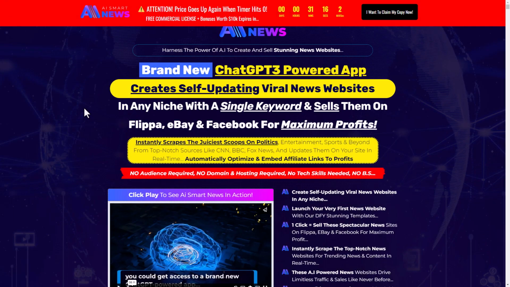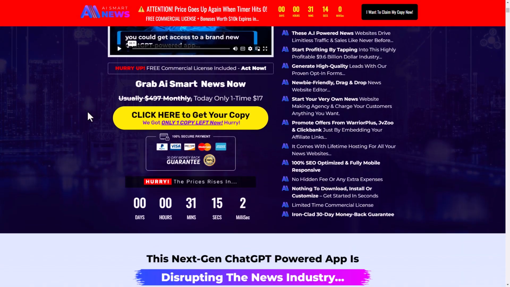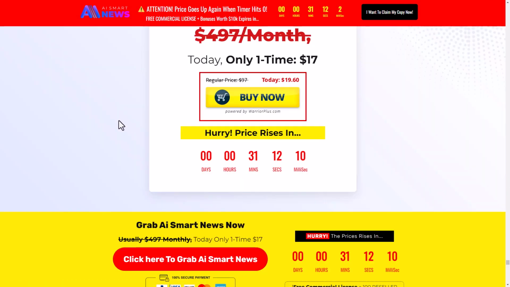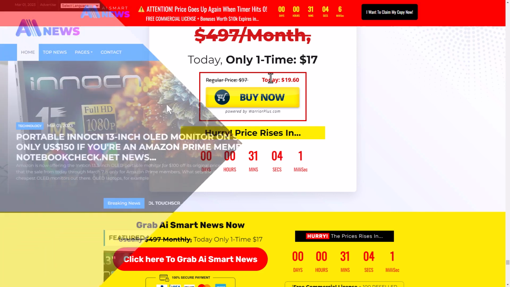So how much does AI Smart News cost? Let's have a look at this. Apparently they've only got one copy left. It costs $17. So let's go and see if that site is up and running yet.